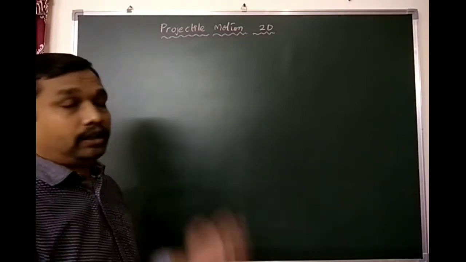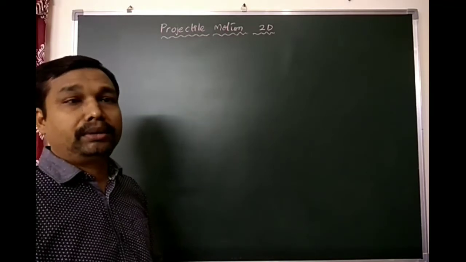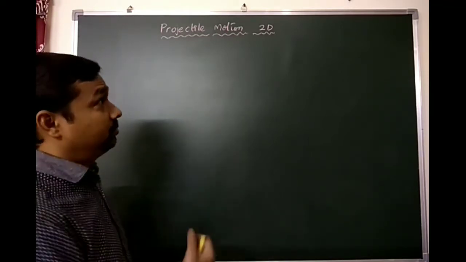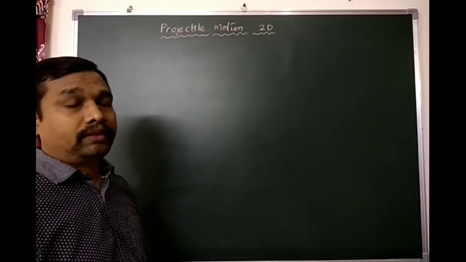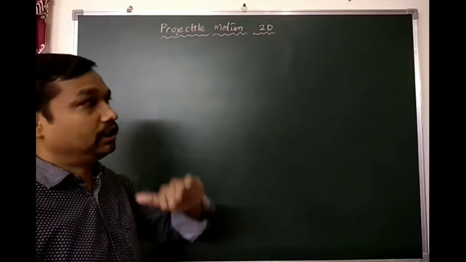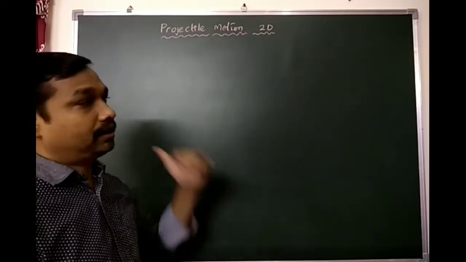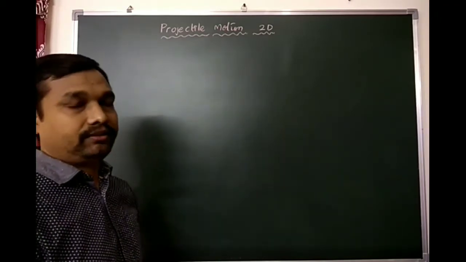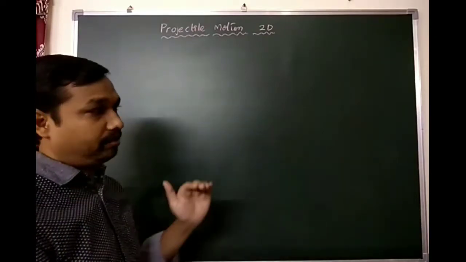Here today we are going to discuss projectile motion or two-dimensional motion. In this projectile motion, for example, a batsman hits the ball, then what happens? It rises up and falls on the ground. That is the motion of an object in two directions, going along the horizontal direction and at the same time going